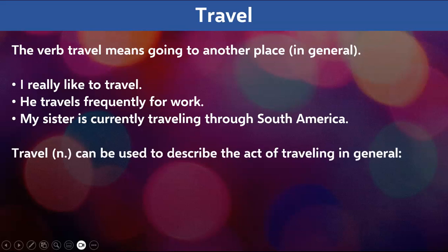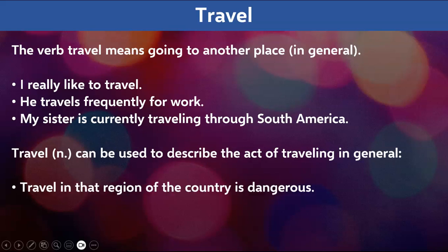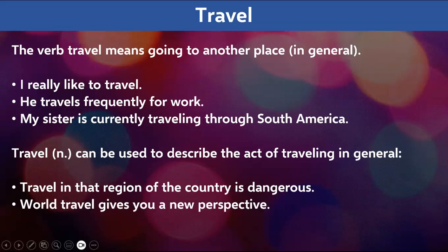Right? But the word travel, friends, can also be used as a noun. Yes, so it can be used as a verb and it can be used as a noun. Travel as a noun can be used to describe the act of traveling in general. Travel in that region of the country is dangerous. Example number 2. World travel gives you a new perspective. Now travel out here is being used as a noun. Travel in these three sentences is being used as a verb. Right? So the word travel can be used as a verb.